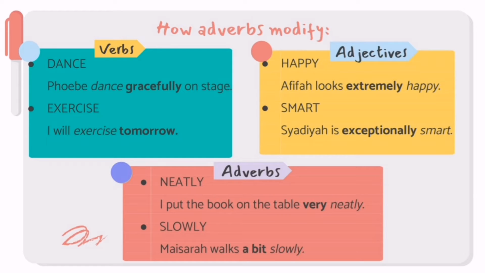And lastly, we will look at how an adverb modifies another adverb. The first sentence is, I put the book on the table very neatly. So the adverb here is neatly, which is adjective plus ly, it becomes an adverb. And the other adverb is very. And lastly, Sarah walks a bit slowly. The adverb here is slowly and the other adverb is a bit.